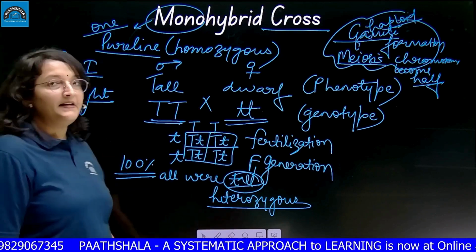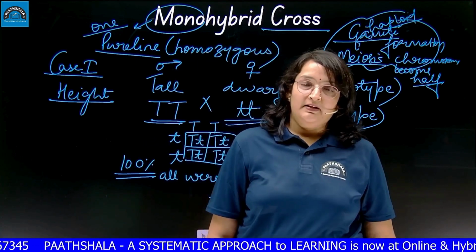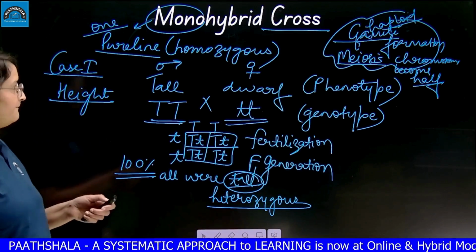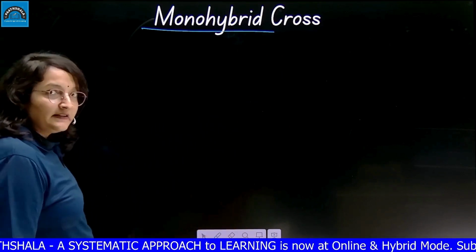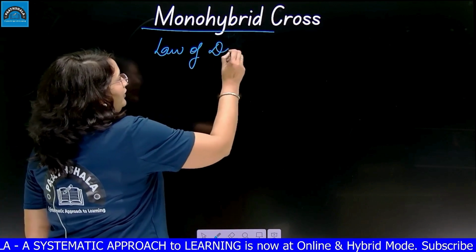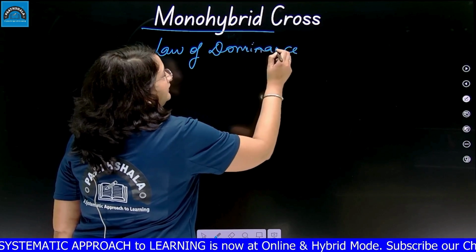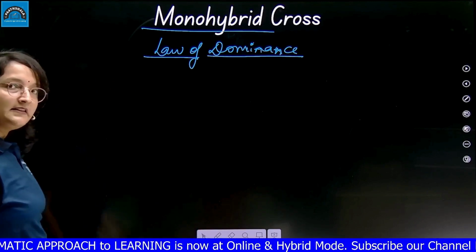And on this basis, Mendel concluded his first law. The first law was the law of dominance. On the basis of the monohybrid cross, Mendel concluded the law of dominance. What does the dominance law say?